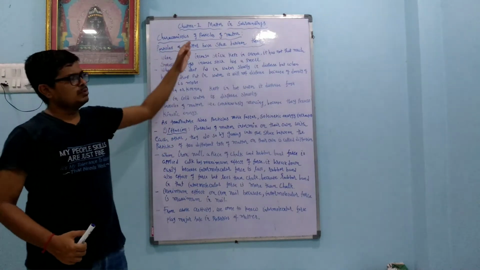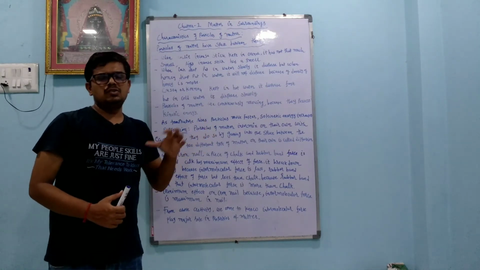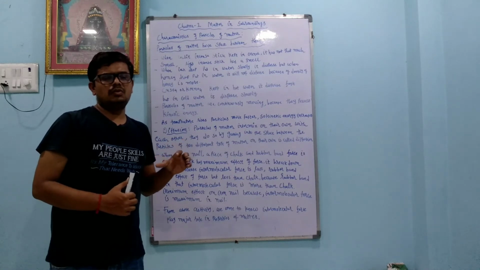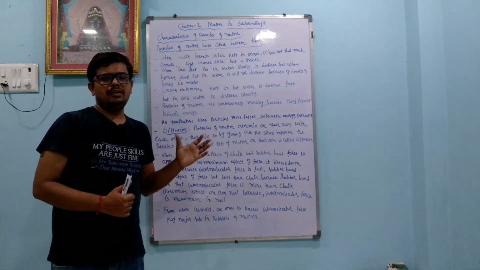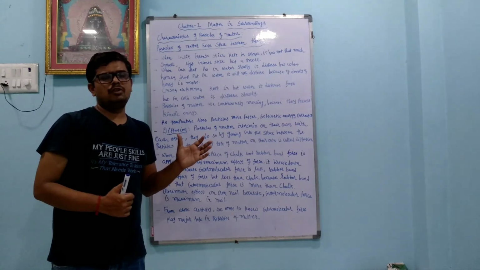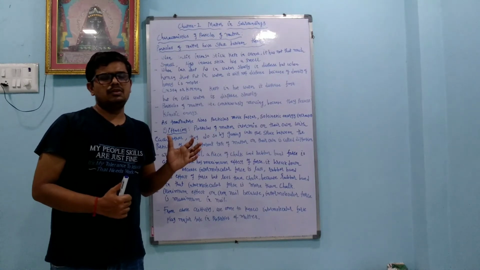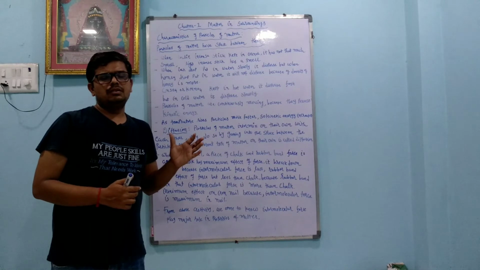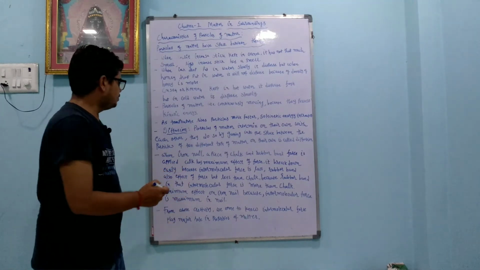Diffusion. So whatever process occurs here, that is called diffusion. When solute dissolves in the solvent, okay, it occupies the vacant place in the solvent, that is called diffusion. Or we can say that when any liquid is going from higher concentration to lower concentration, then we can say that it is diffusion. Or when any gaseous compound is moving from higher pressure to lower pressure, then we can say that it is a diffusion.